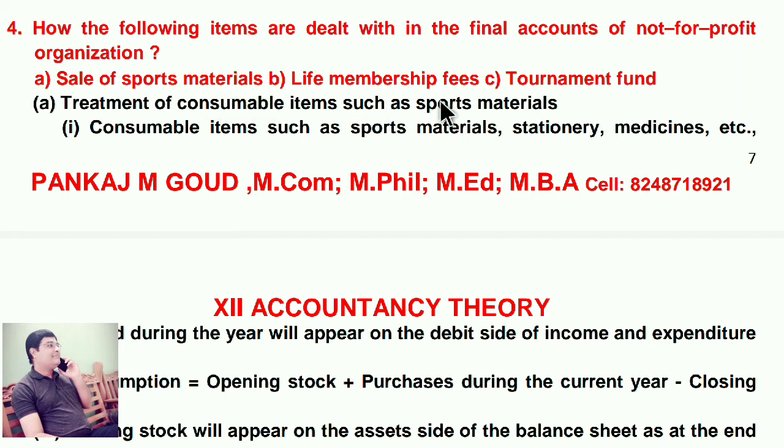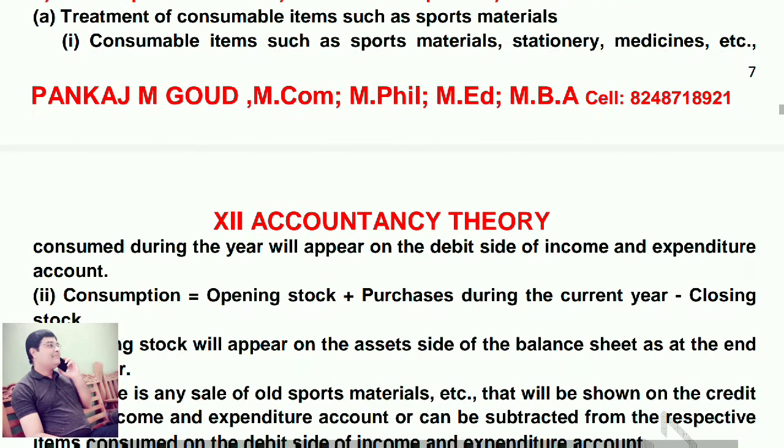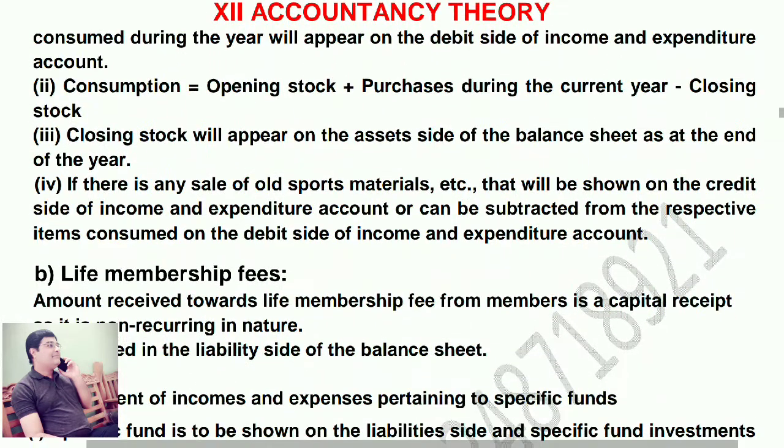Treatment of consumable items such as sports materials. Consumable items such as sports materials, stationery, medicines, etc. consumed during the year will appear on the debit side of income and expenditure account. Consumption equals opening stock plus purchases during the current year minus closing stock. Closing stock will appear on the asset side of the balance sheet at the end of the year.